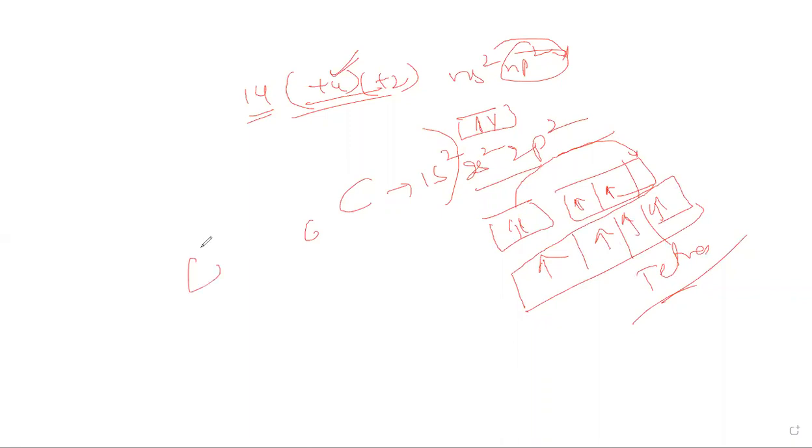Tetravalent carbon, if it forms single bonds, has sp3 hybridization and tetrahedral geometry. The bond angle is 109.5 degrees, and the carbon-hydrogen bond length will be 1.09 angstrom. This is methane, the simplest hydrocarbon, with carbon and hydrogen joined by single bonds. Are you getting this? So this is about tetravalency.